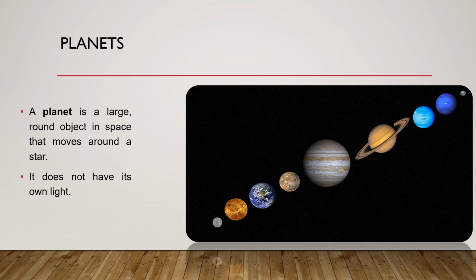So a planet is a large round object in space that moves around a star, and that star is your sun, a huge star. It does not have its own light, so it takes light from the star.